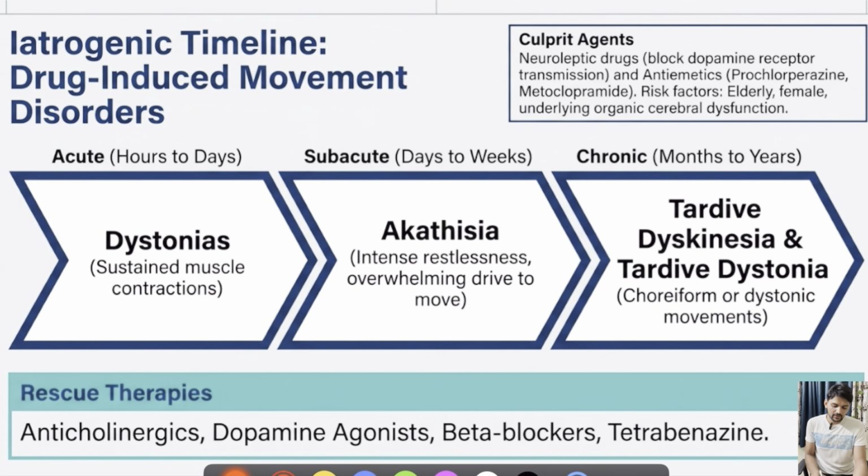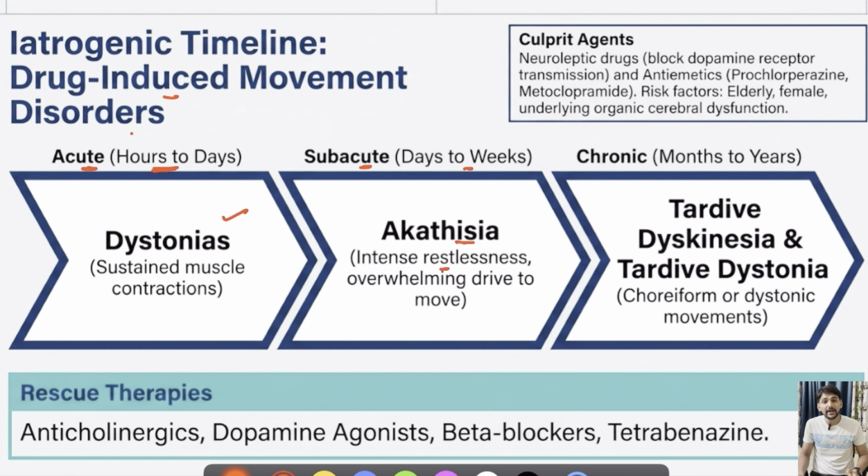And finally, coming to drug-induced movement disorders, mainly here we can look for the timeline after the initiation of medications. For example, some movement disorders can occur within hours or days of starting the medication, which we call as acute drug-induced movement disorders. And it might present as dystonias. And in some cases, it might be subacute, that is developing after days to weeks of initiation of medication. And it can present as akathisia, that is intense restlessness, where the individual will have overwhelming drive to move around.